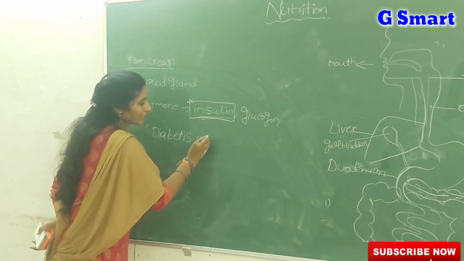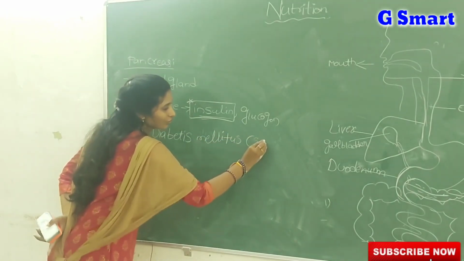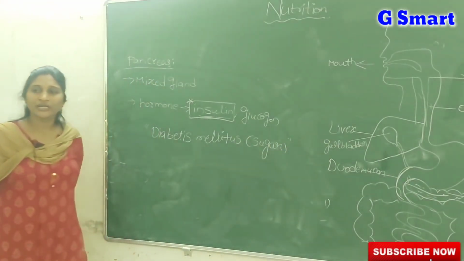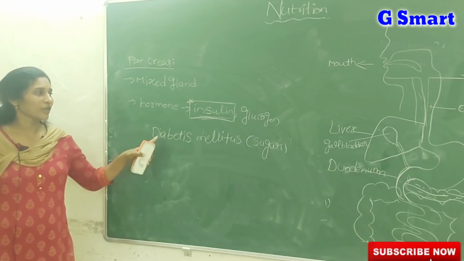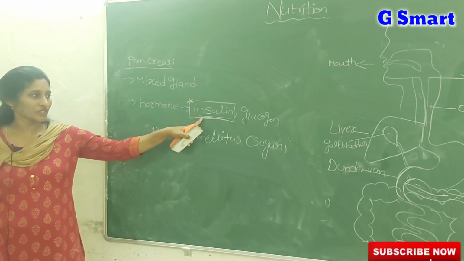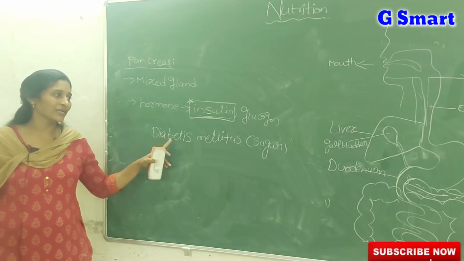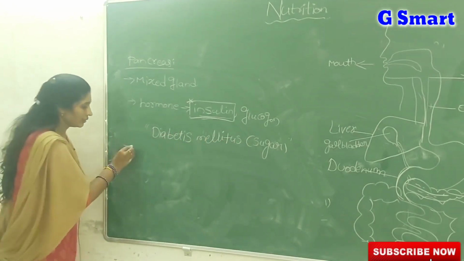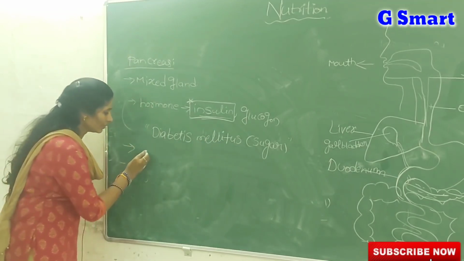Diabetes mellitus. In common language we call it sugar disease; many of you hear about it from elders. Why does diabetes mellitus occur in patients? Because in those persons the insulin is not produced in sufficient quantity. That's why it leads to an increase in the sugar level of their blood. That condition we call sugar, or diabetes mellitus.